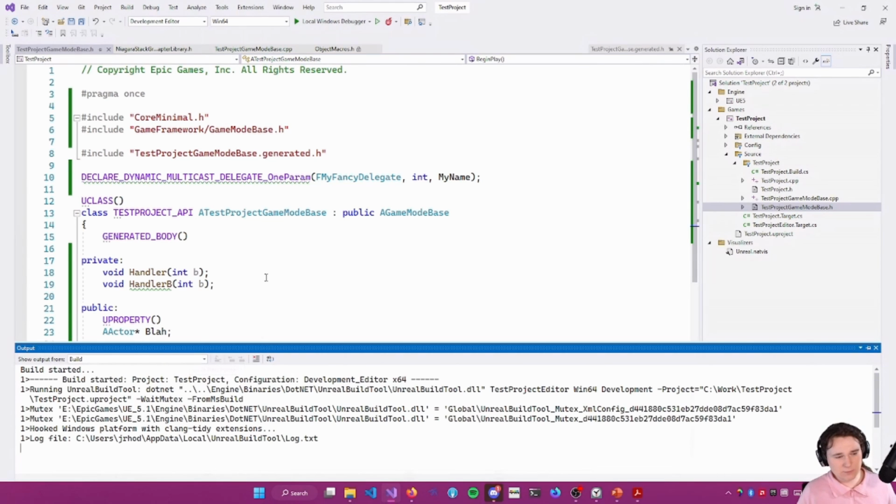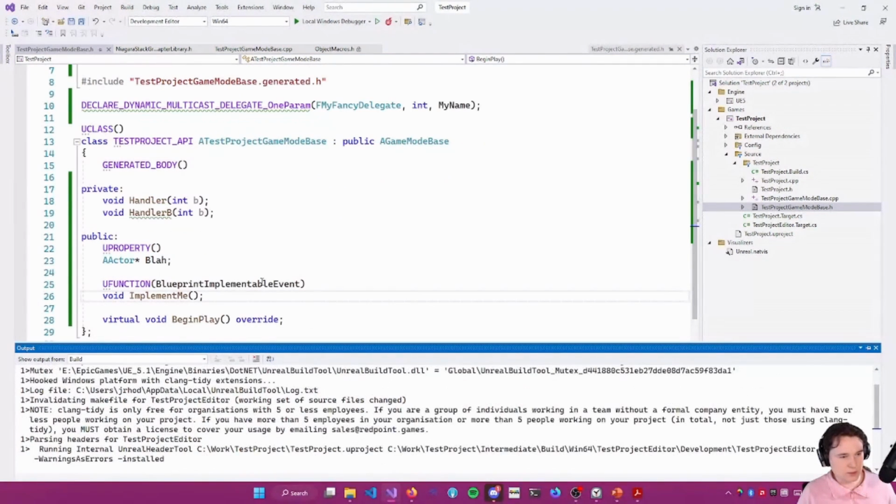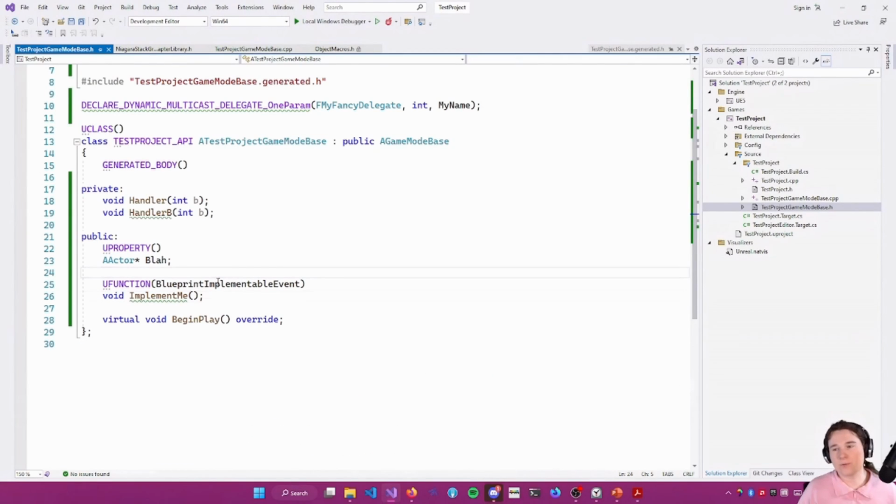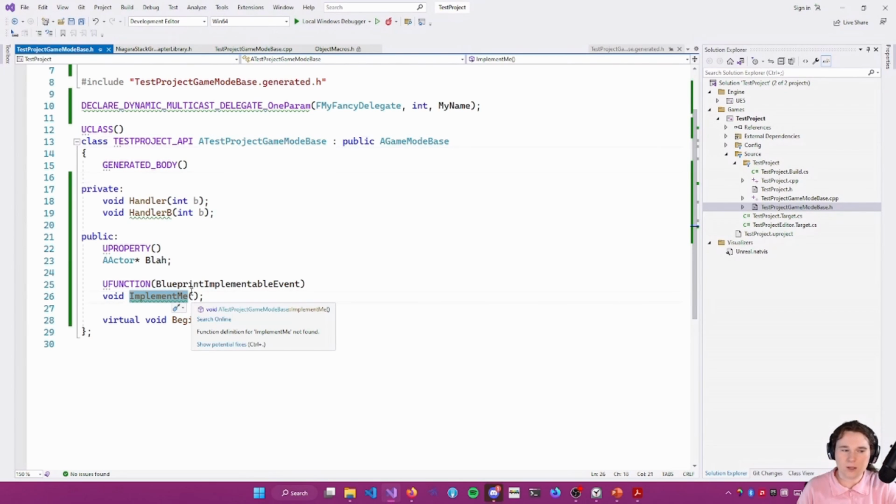I think this is it. And so now if we were to derive, in the editor, create a subclass or a blueprint class based on this game mode base that we've made, we could implement this event in the event graph.